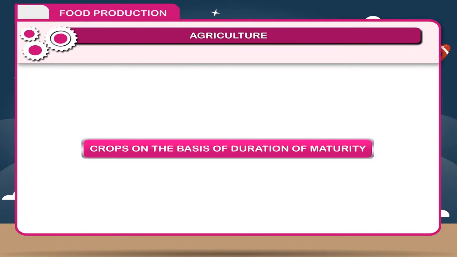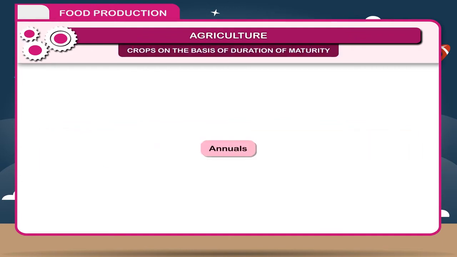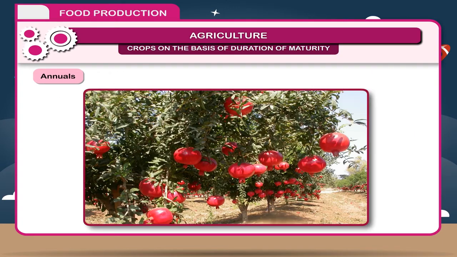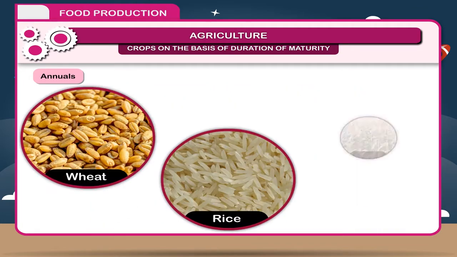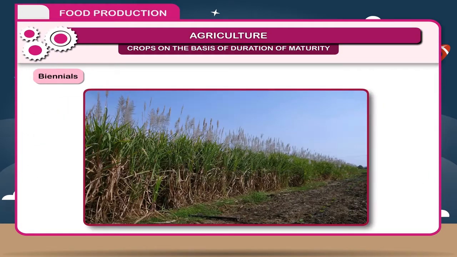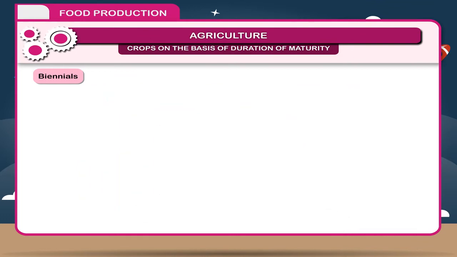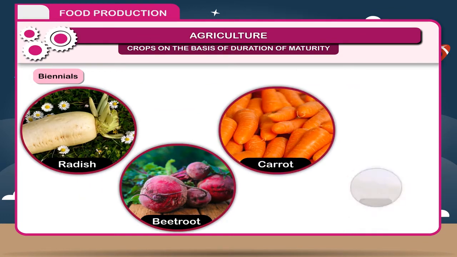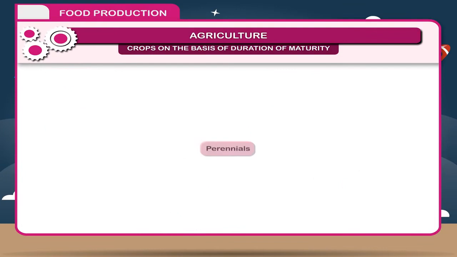Crops on the basis of duration of maturity. Annuals. Plants which complete their life cycle in one season or in 1 year from germination to flowering and fruiting are called annuals. For example, wheat, rice, maize, etc. Biennials. Some plants complete their life cycle in 2 seasons or 2 years are called biennials. For example, radish, beetroot, carrot, etc.